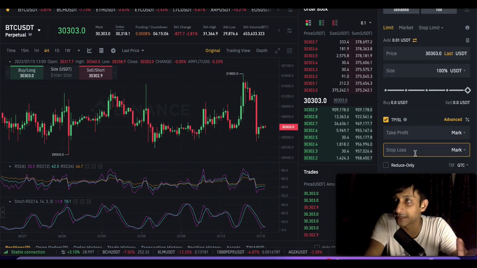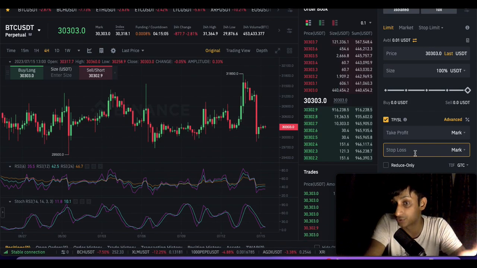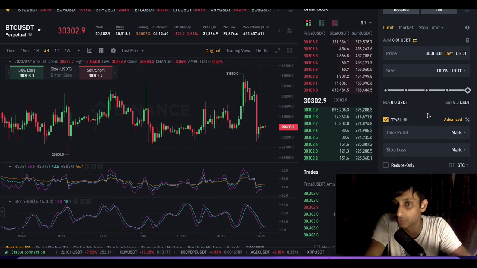So let's say I'm assuming the price will not fall below 29,500, but it is falling below that. In that case, I want to just get out. So I put a stop loss. It is going to close my trade at this point of time. This is how you place the trade.